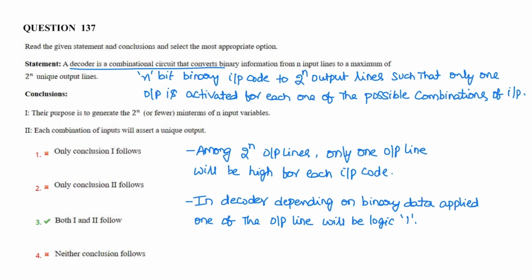In decoder, depending upon the binary data applied, one of the output lines will be logic 1. So the purpose is to generate 2 power n minterms for n input variables. So conclusion 1 is correct, and each combination of input will assert a unique output, so conclusion 2 is also correct. So correct option is 3. There are 2 power n output lines for n corresponding input lines. Among them, only one line is high. So the selection of that particular line is decided by the data bits on the input lines.